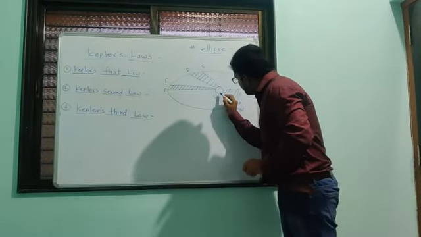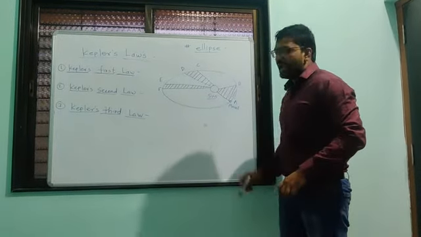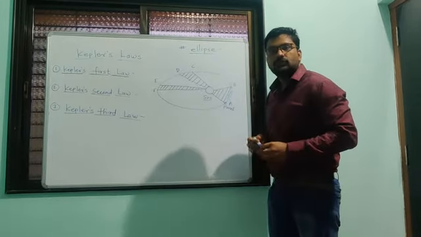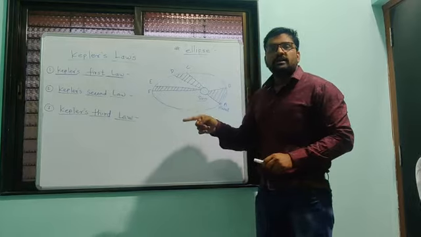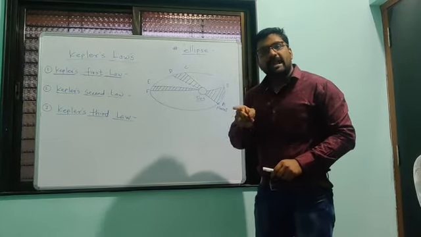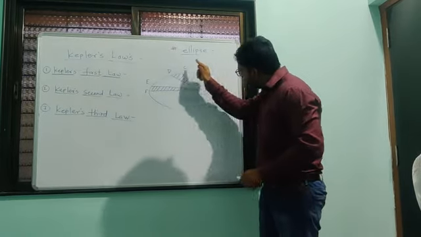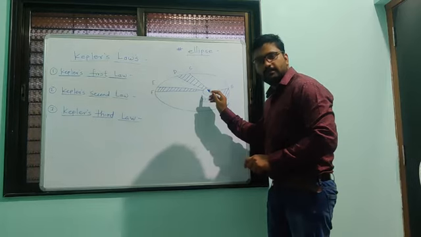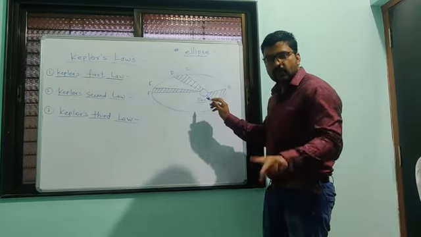Consider this is the sun, and this is the trajectory of the planet. So the orbit of a planet is this ellipse with the sun at one of the foci. This is the statement of Kepler's first law.